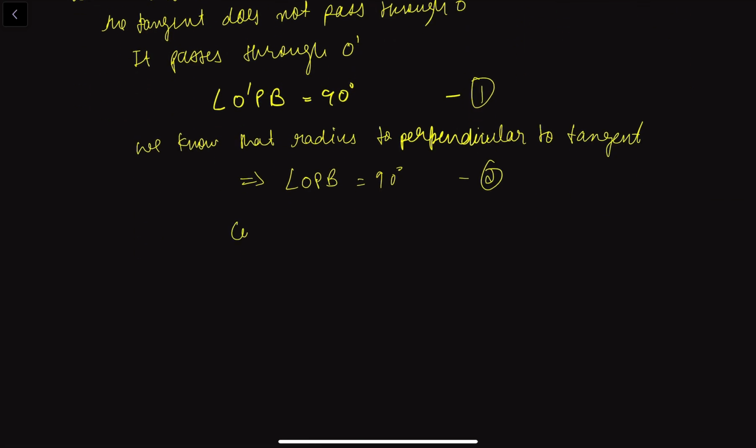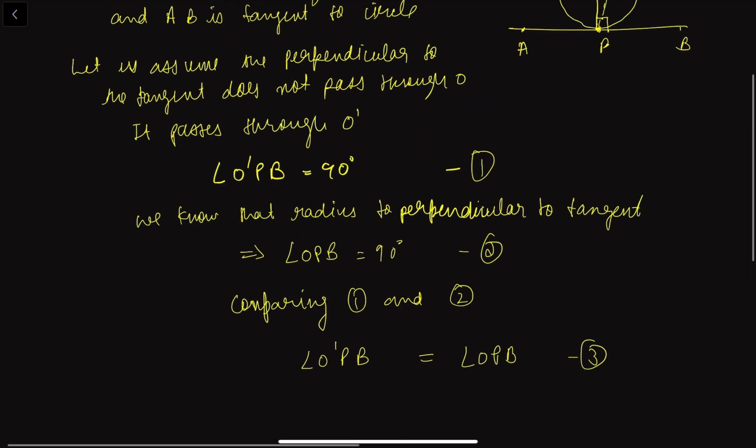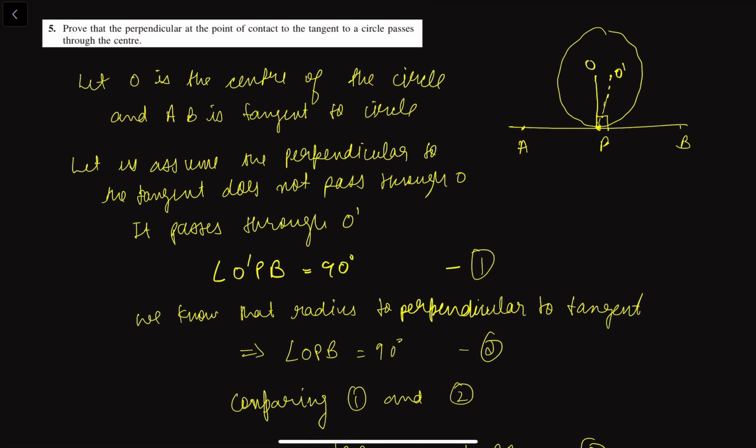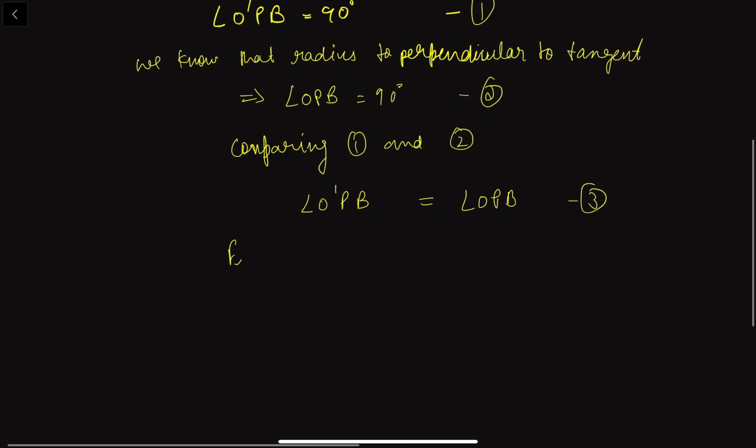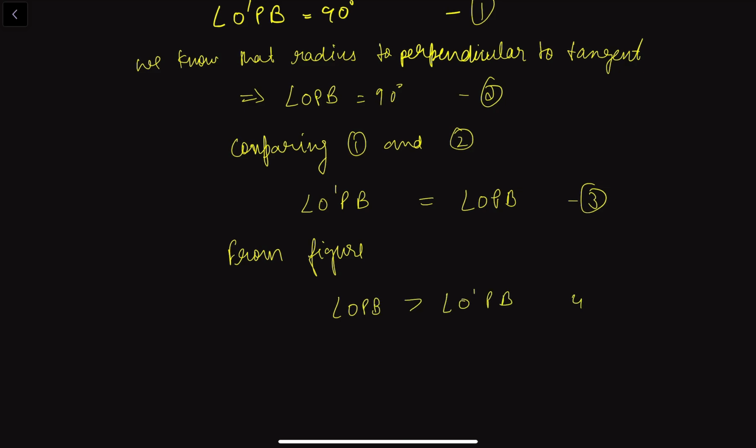After comparing the first and second, angle O dash PB is equal to angle OPB, right? Now it is clear from the figure that we have drawn that angle OPB is greater than angle O dash PB, right?